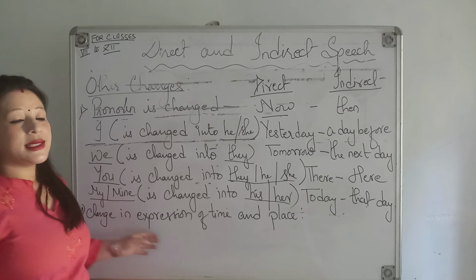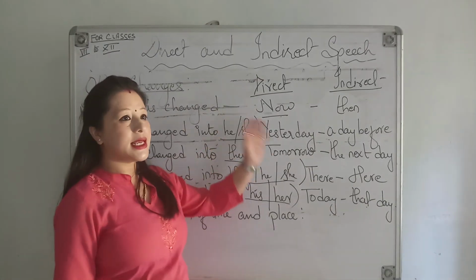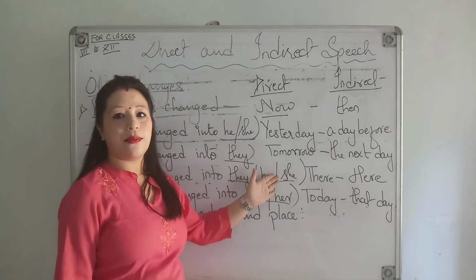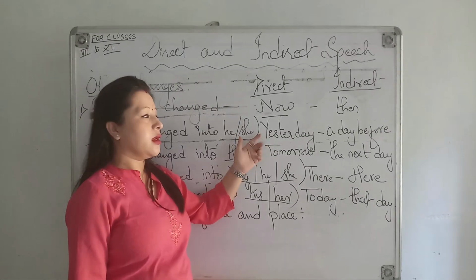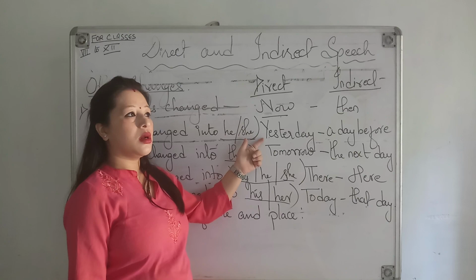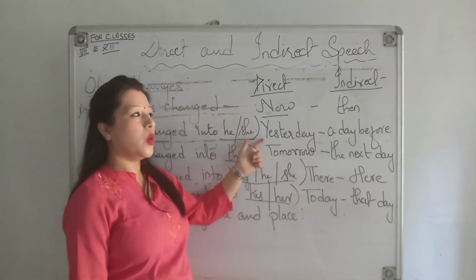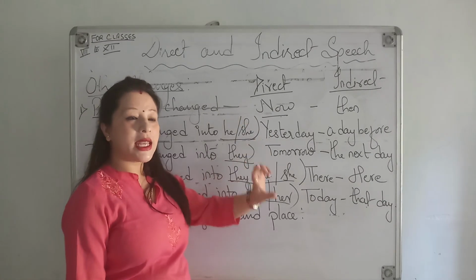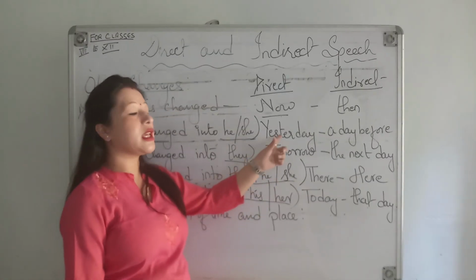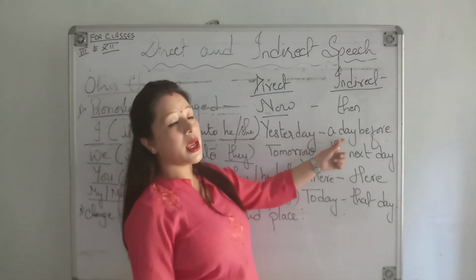So when you change direct speech, you find in a sentence this type of words. For example, my father said yesterday to visit my uncle's home. If this kind of sentence is there, when changing into indirect speech, instead of using yesterday, you have to use a day before.